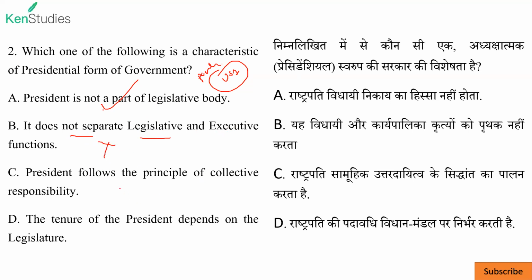President follows the principle of collective responsibility. No, collective responsibility is related to council of minister. For example, in our parliamentary system, till the time you are having majority in Lok Sabha, you can be in government. Okay, next, tenure of the president depends on legislature. No, it is 4 years fixed. For example, USA, and in some other country, there will be some different period. Yes, if there is unexpected circumstances where you can impeach the president, but in general it is fixed tenure. Okay, so A is the correct answer.